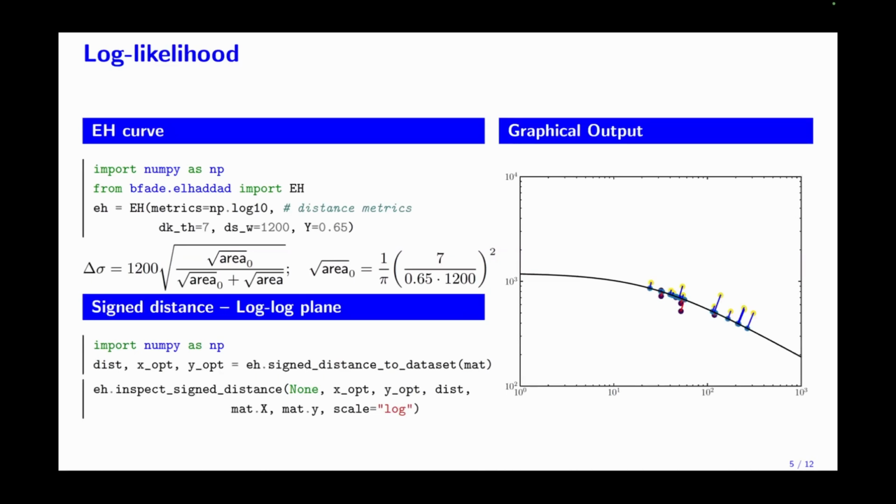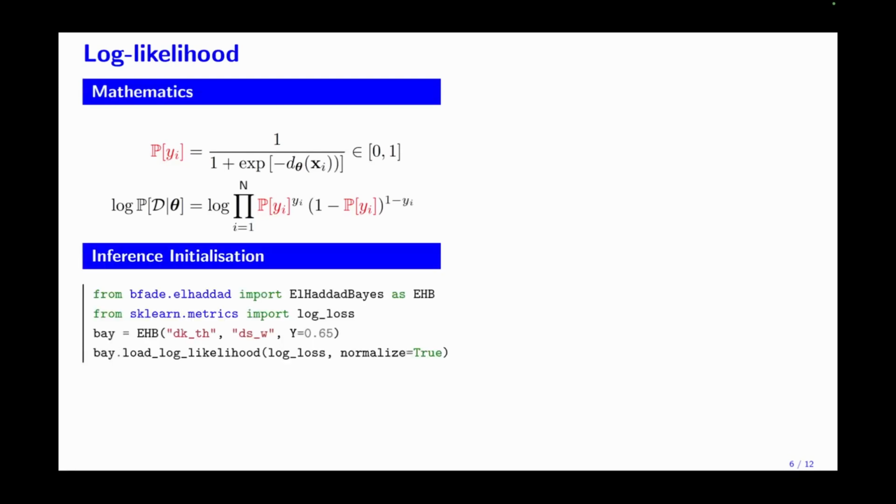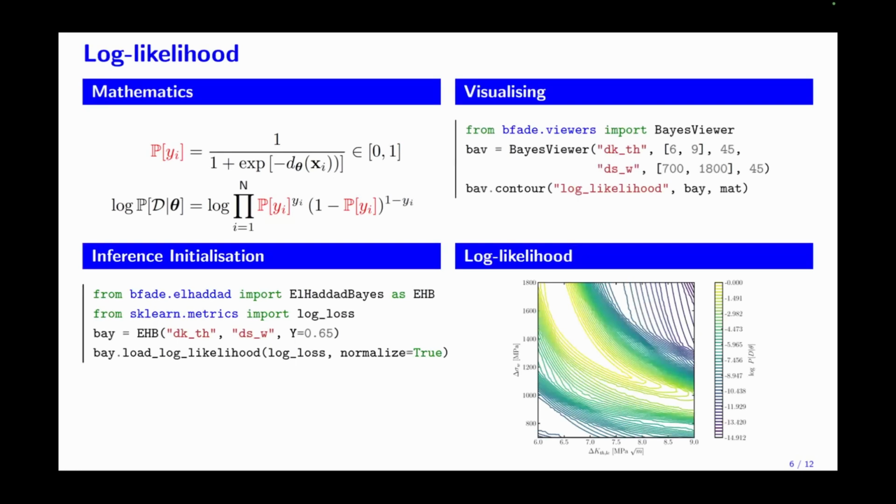After this stage, we can squash these distances through the logistic function to return probabilities, and we plug this result into the Bernoulli log likelihood, since we are handling a classification problem. This is implemented in the software package by borrowing some functions from scikit-learn, a popular package for machine learning. And we can also display the likelihood directly with a dedicated viewer.